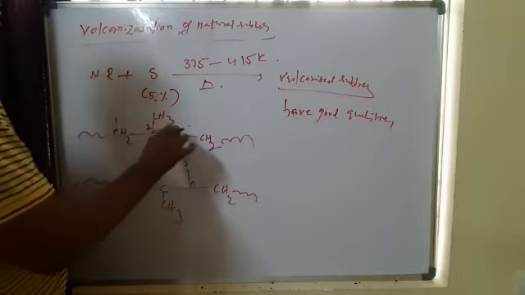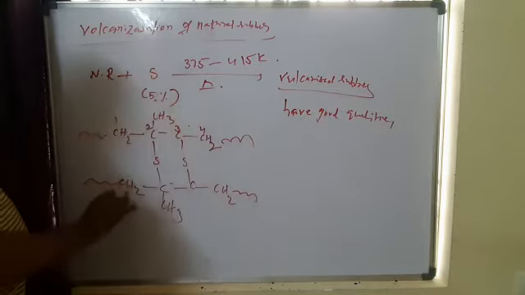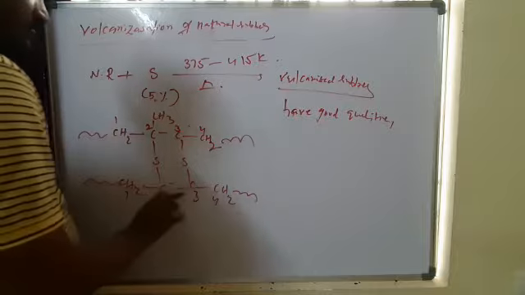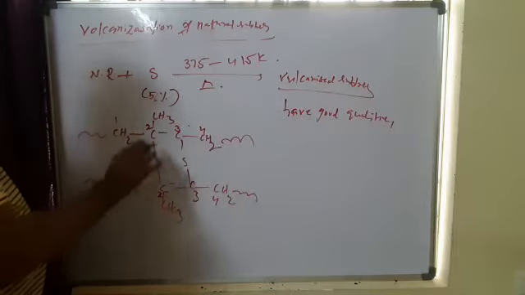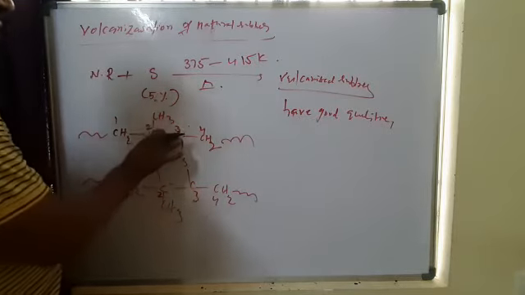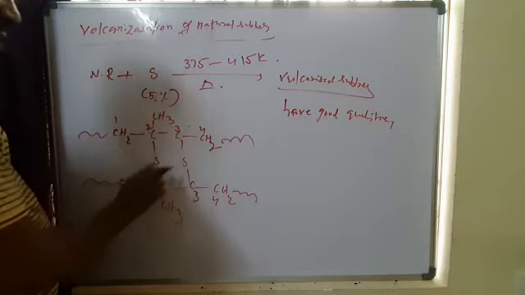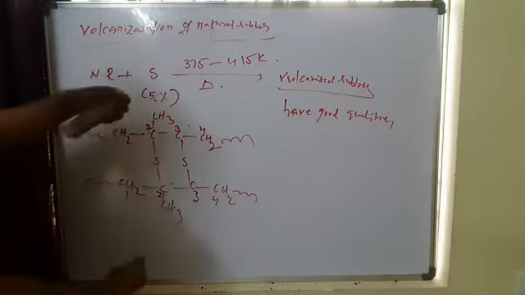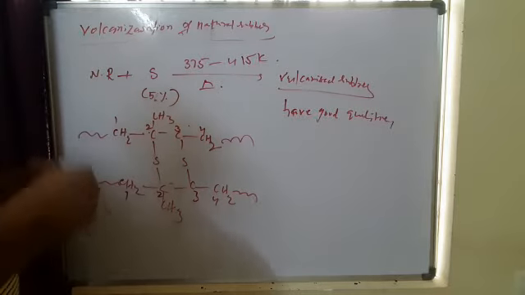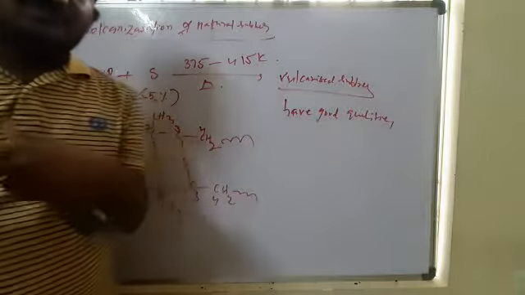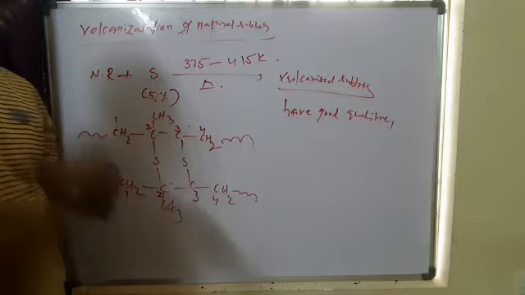Here 1, 2, 3, 4. So the 2, 3 positions of one chain and the 2, 3 positions of the other chain link with sulfur. These are the cross links. Due to the formation of these cross links, the natural rubber becomes stiff and also has good properties.